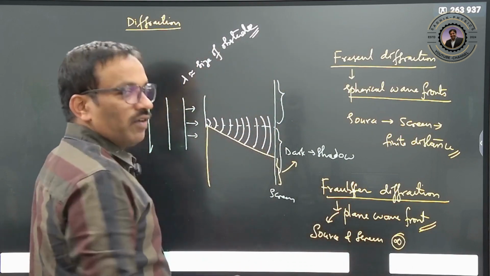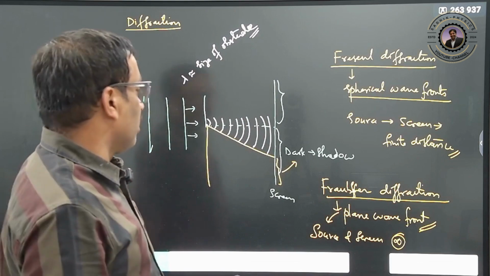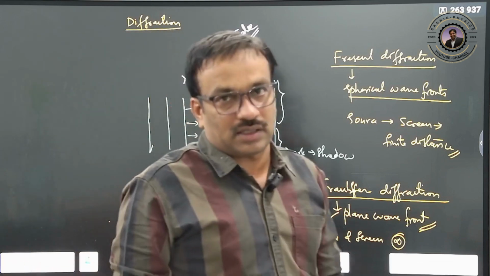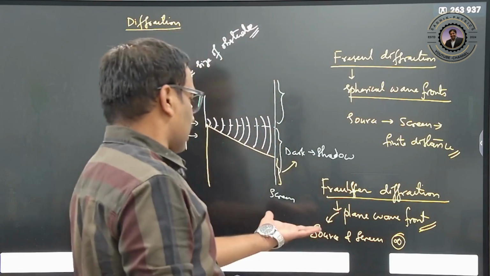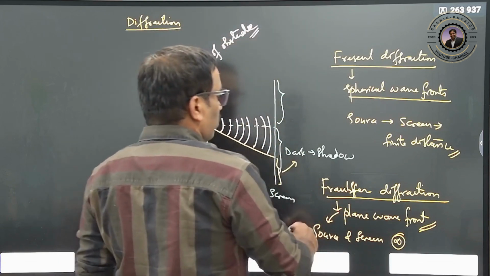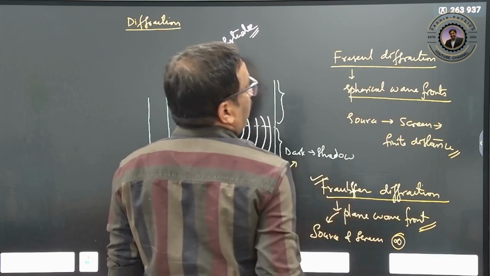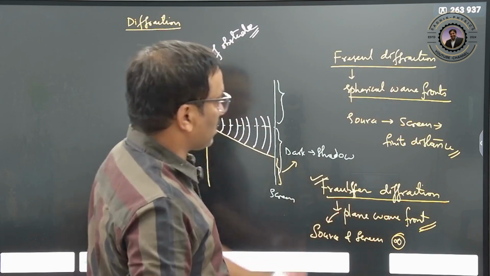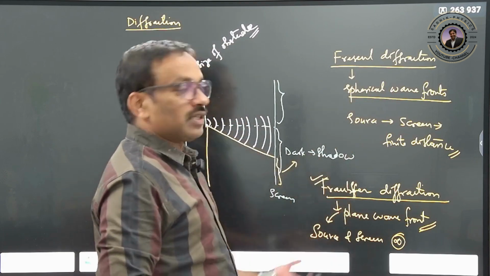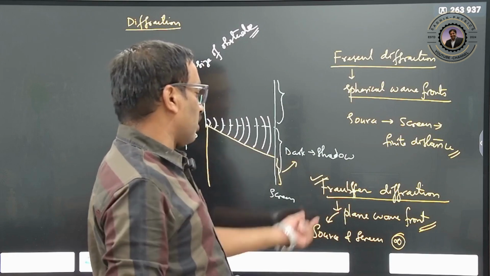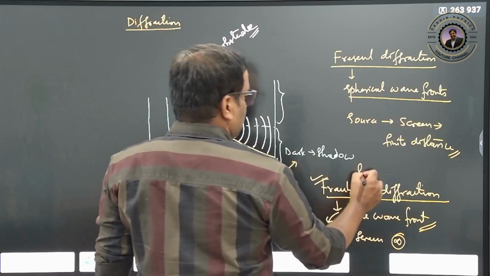I cannot go for infinity, therefore for this purpose we are going to use lenses, right? So we use a convex lens for this diffraction pattern. Clear? In Fresnel diffraction we are not going to use any lenses because it's a finite distance. Infinite distance I cannot go to, therefore here we are going to use the lenses.